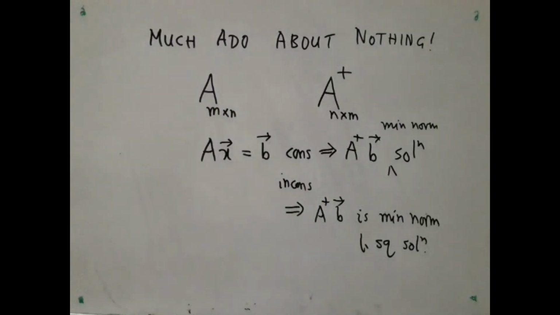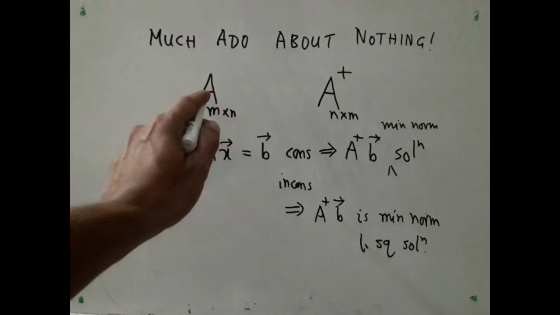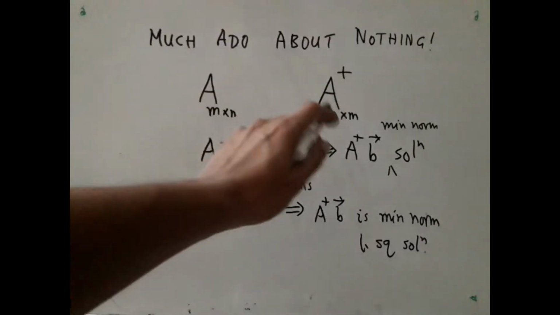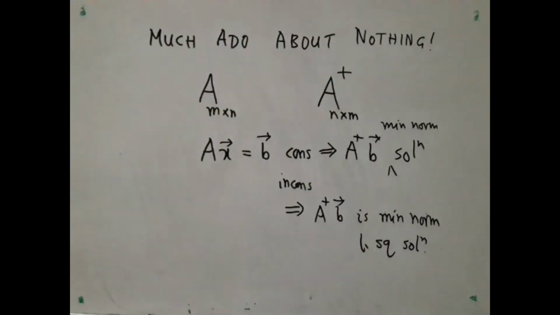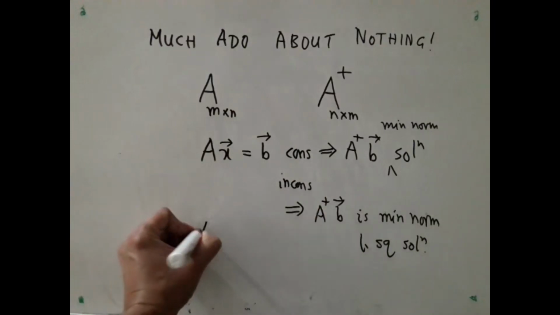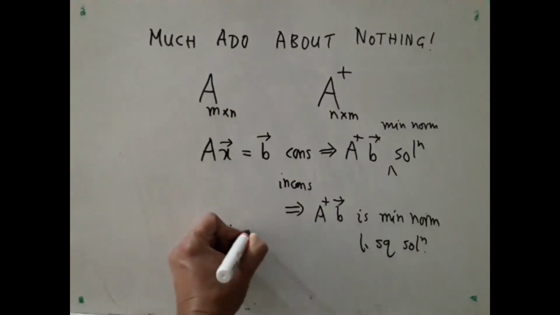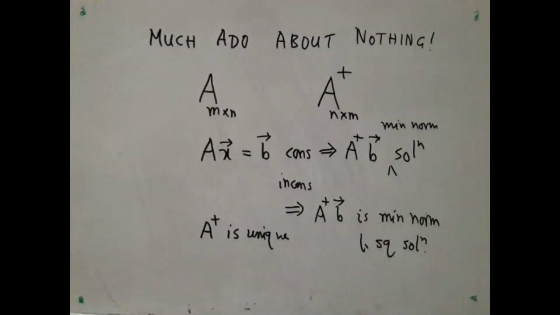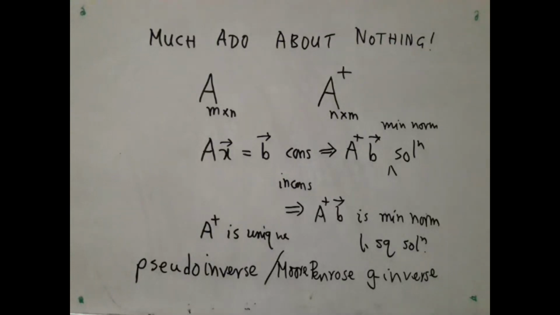And finally, there is a third property which says, subject to these conditions, this A plus is uniquely determined by A. That is, there is exactly one matrix A plus for any given matrix A which will satisfy both these conditions. So A plus is unique for A. So it is very much like A inverse, and there are computational algorithms to find this. Such an A plus is called the pseudo inverse or Moore-Penrose G inverse.